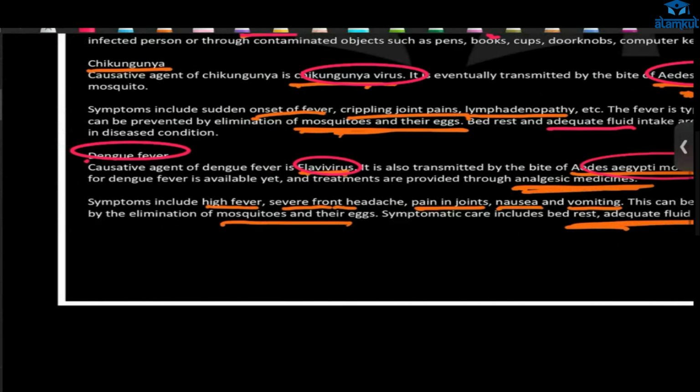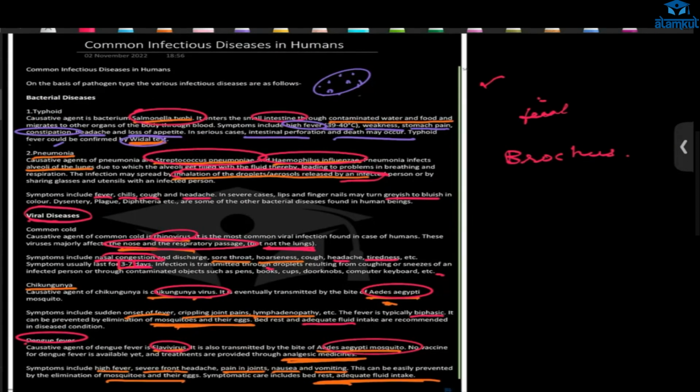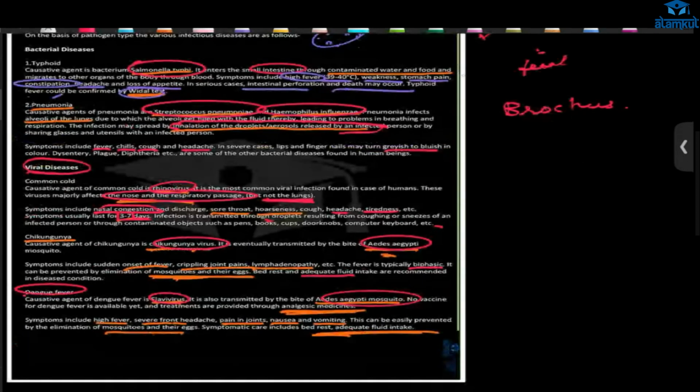Any doubt? If you have any doubt, you can ask me. Okay. These diseases, typhoid, pneumonia, common cold, chikungunya, and dengue, all of these you have to remember.